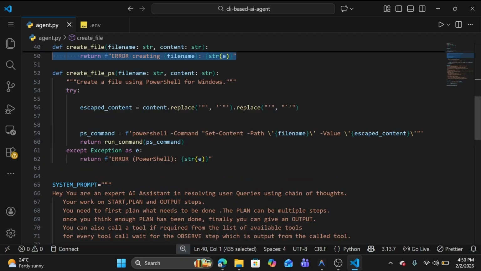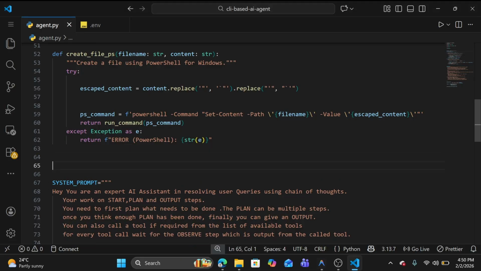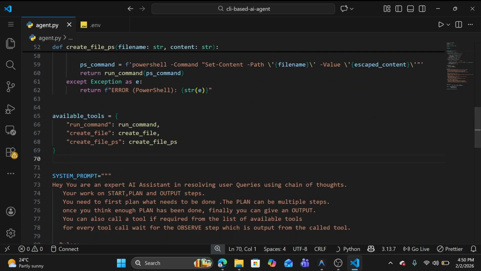So these are all the tools. There are three tools available. Let me create an object, the object for our available tools. Now we have our available tools.